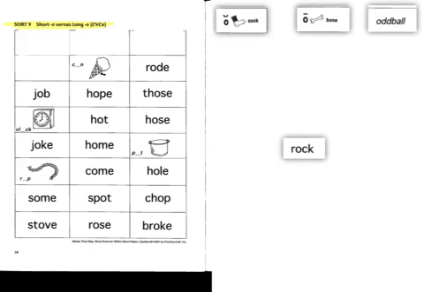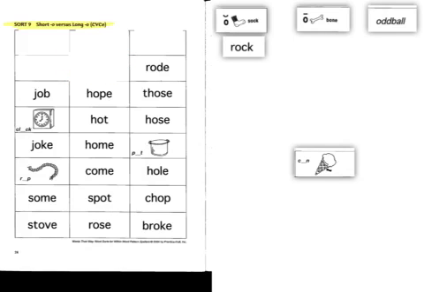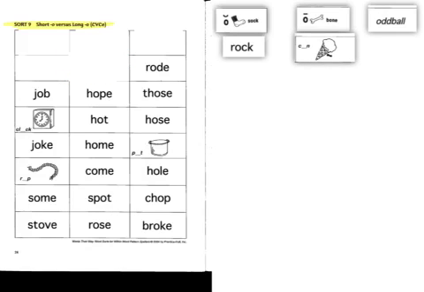Rock, short O sound as in sock. Own, long O sound. So don't forget to add a magic E when you write it in your notebook. Cone. Rode, I rode my horse last night. Rode, long O sound with a magic E.